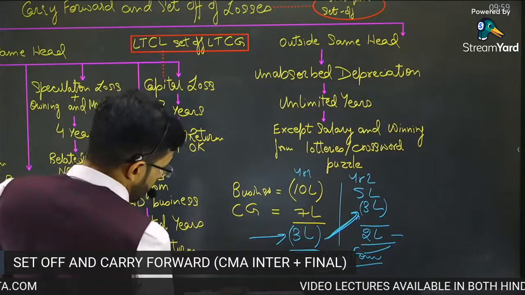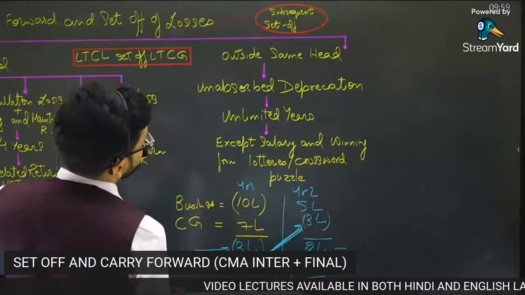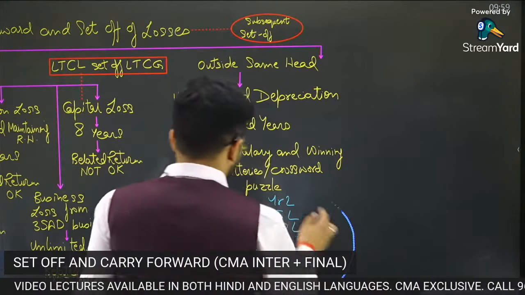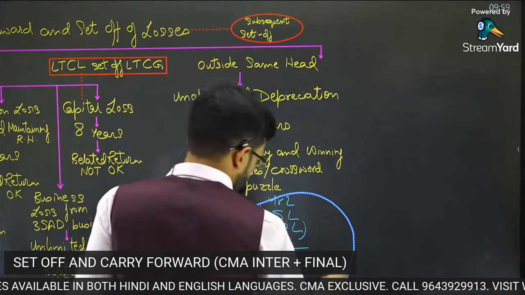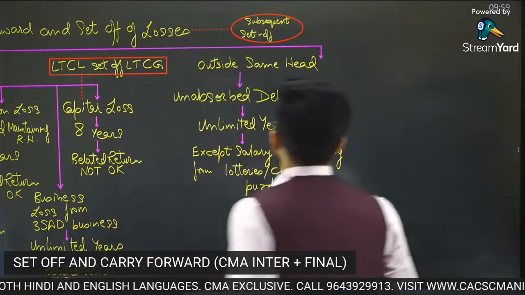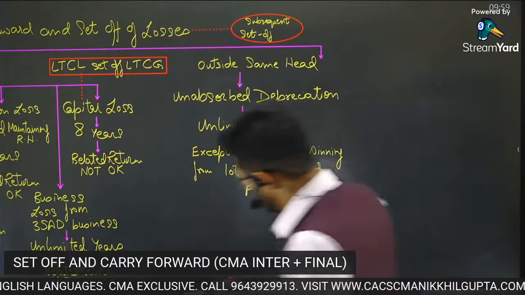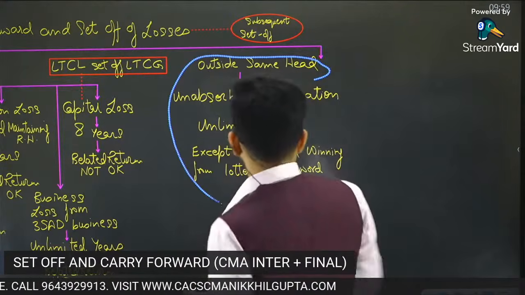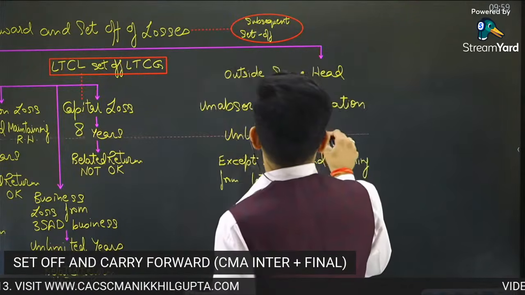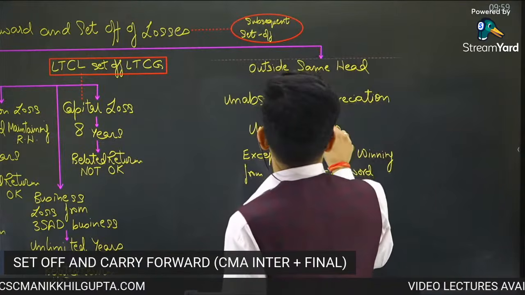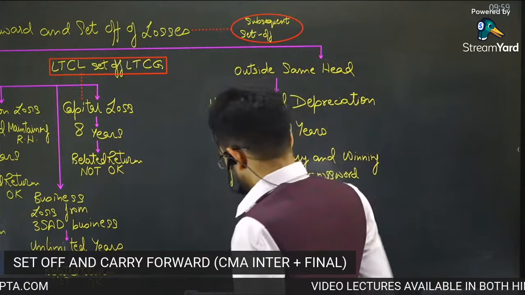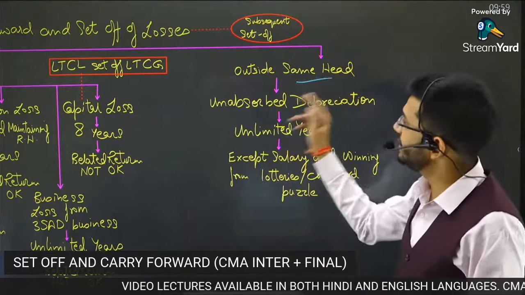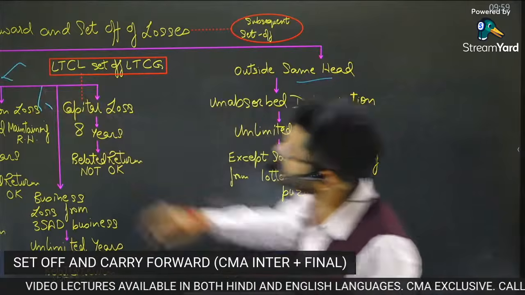Now, are there any situations where I am able to adjust my loss with any other head apart from the head in which the loss is incurred? Yes, there is one situation outside the same head. In this particular case, you will be able to set off your brought forward loss from any other head. This was within the same head.